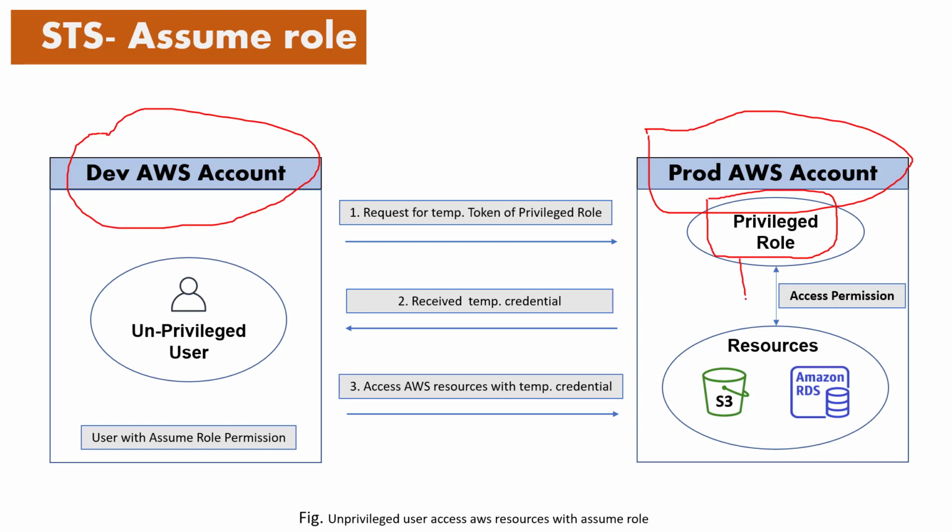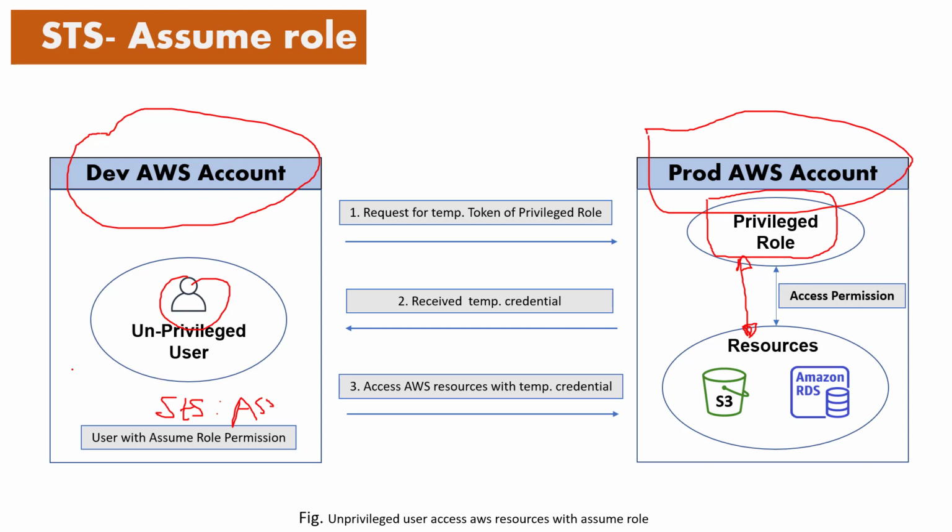This role has full access, or restricted access, or whatever access you need on these resources in the production account. On the other hand, this user has the STS assume role permission set to it. That means this user can assume roles.